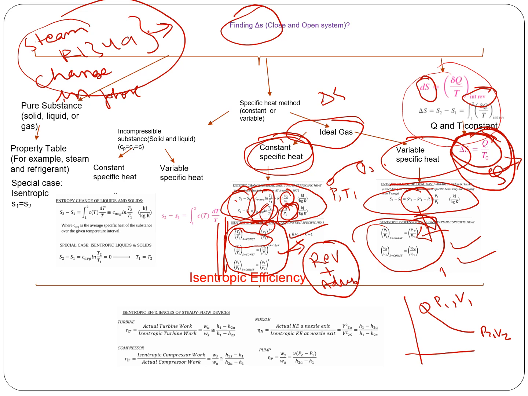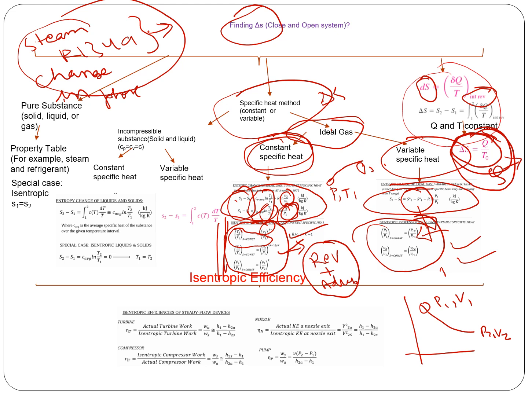So again, if you want to find the change in entropy, you can either use the property table where there is a change in phase, or you can use a specific heat method for an ideal gas. And again, you can use the constant specific heat method or the variable specific heat method for an ideal gas.